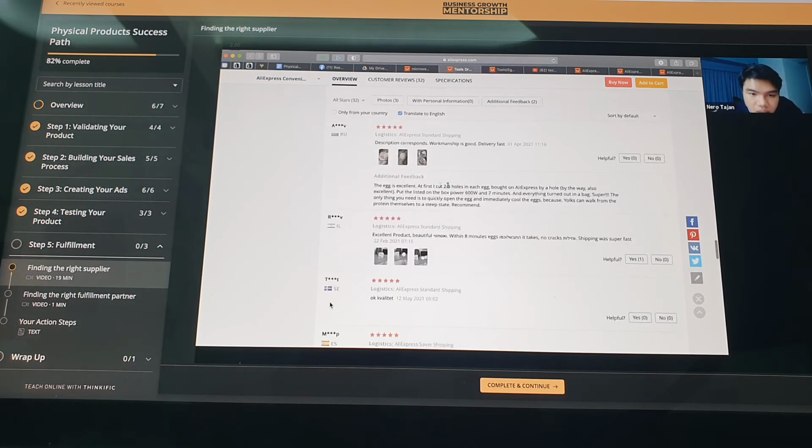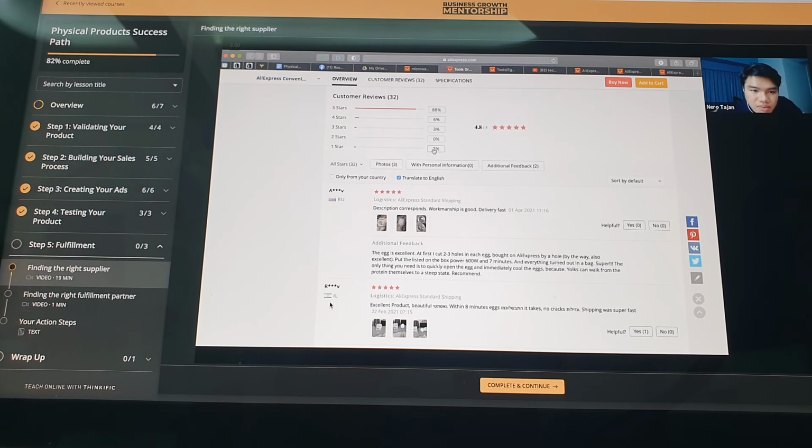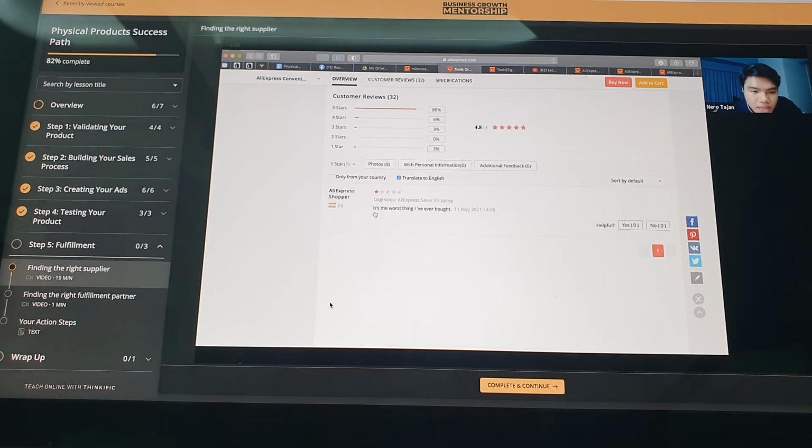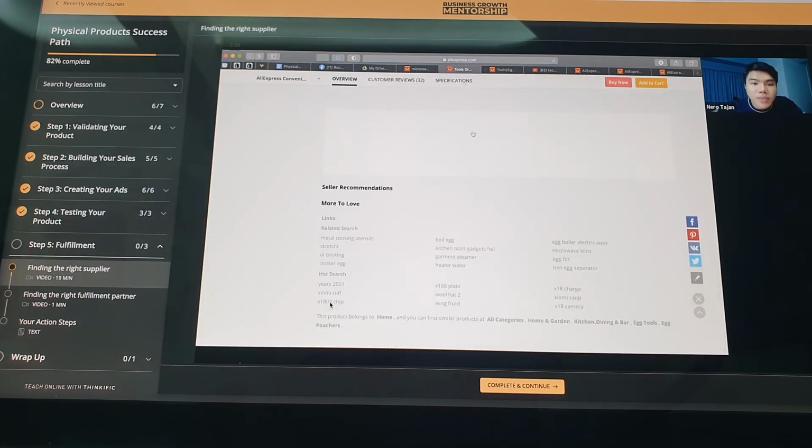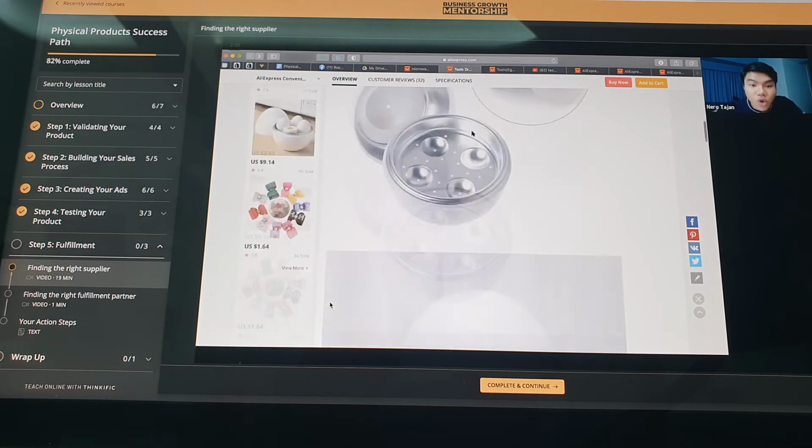Okay, let's read this one. Okay, di ba, ang ganda, pero let's check the 1%. Ang ganda mabasa sa 1%. It's not showing up, ito pala. It's the worst thing I've ever bought. Di ba, ang pangit na review na yan, nakasakit. So, by now, the ratings, products, the reviews, and the photos,